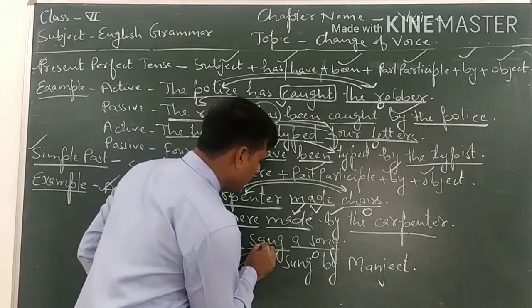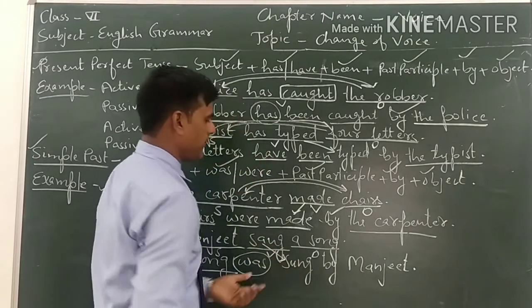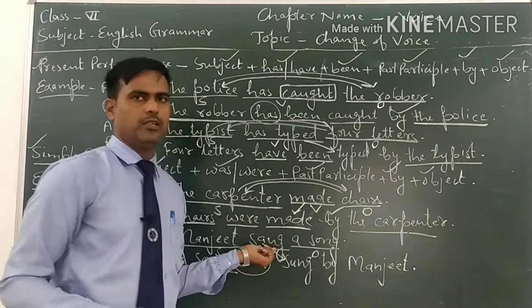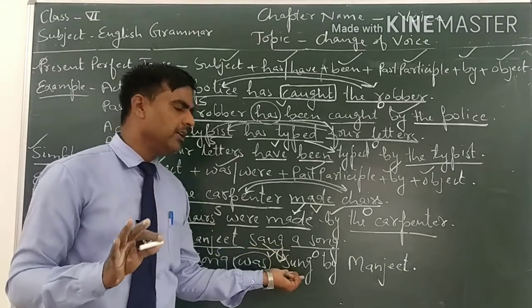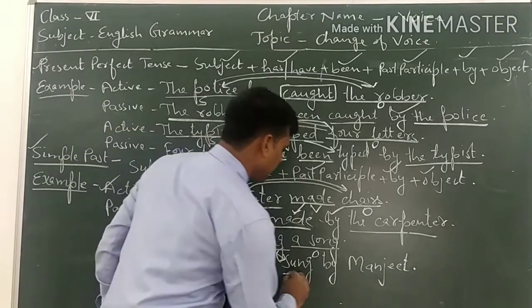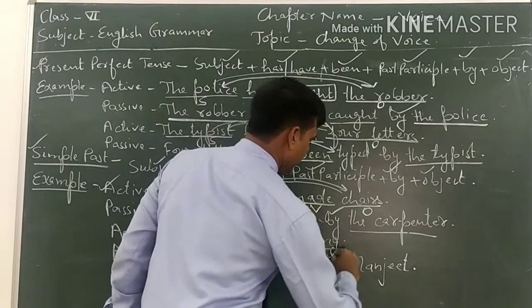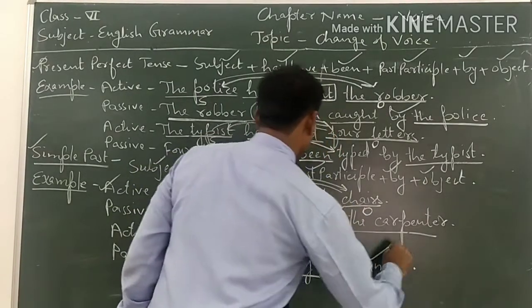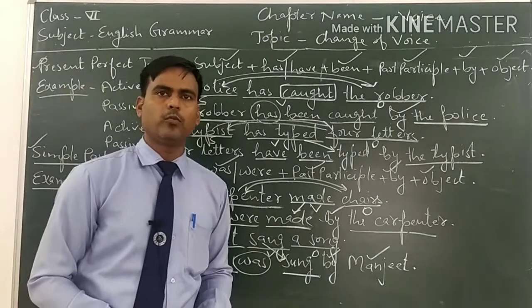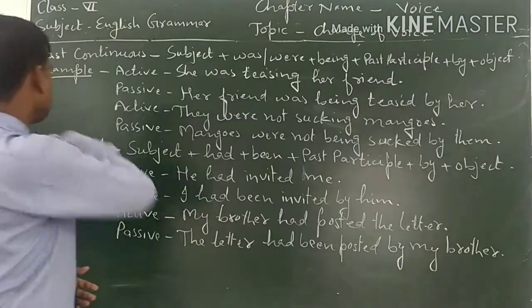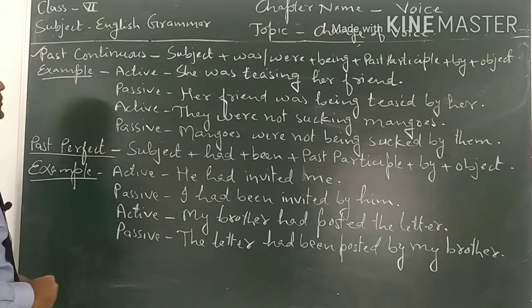And we change the second form of the main verb into the third form. Sing is the first form, sang is the second form, and sung is the third form. After writing the past participle, we will write by and then object. The subject of active voice will be the object of passive voice. Next, we discuss past continuous tense.